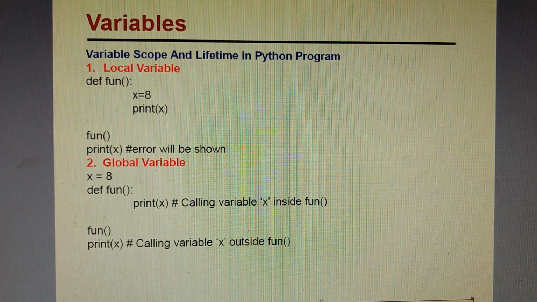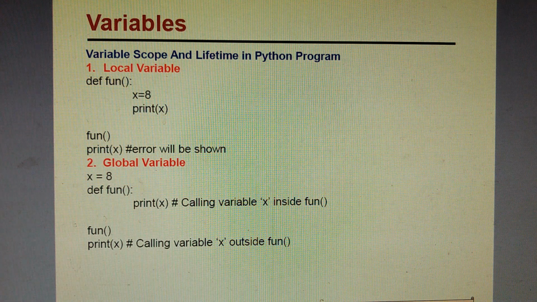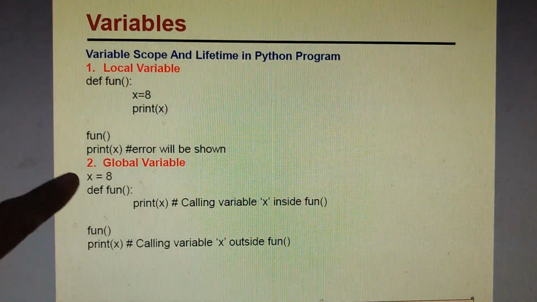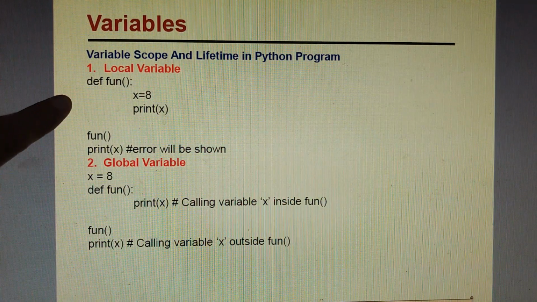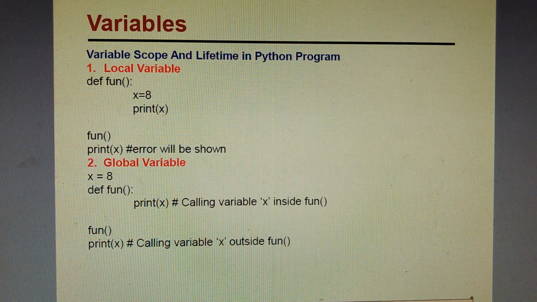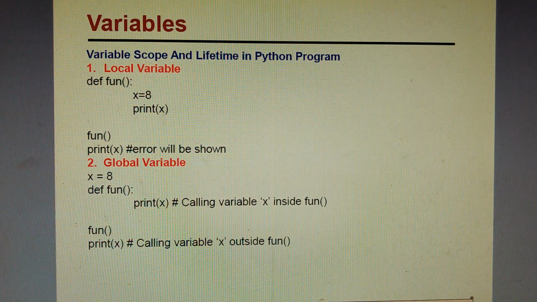Now scope of a variable. Scope means a variable, a function, anything which we have declared or defined in a program has a scope, which is called a local scope or a global scope. Local scope means anything within a particular block or a function is called a local variable. Those things can be used only within that block or function. And if we define something outside all the blocks, say here we have taken x is equal to 8 outside the block, it is called a global variable. So anything which is declared within a block is called a local variable, and anything which is declared outside the block is called a global variable.